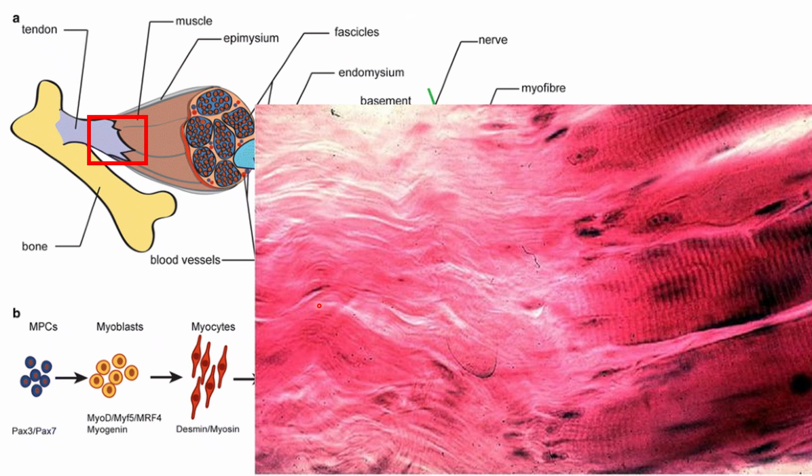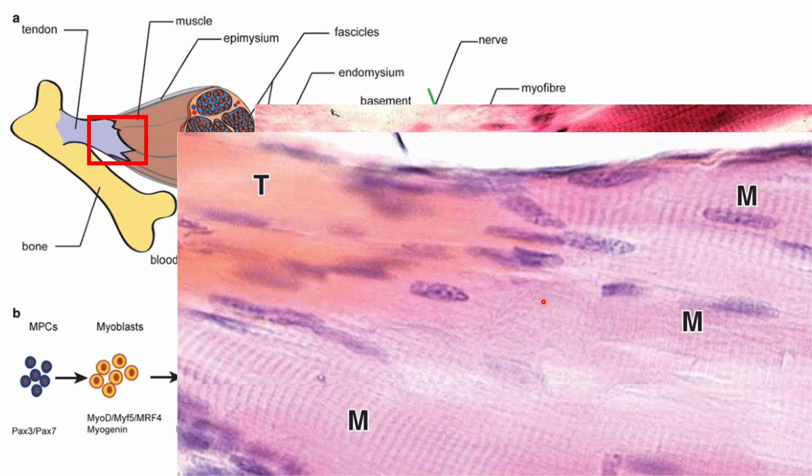And in this area, you will see that we have your dense white fibrous connective tissue, right? It is not made of muscle tissue anymore. It is made of several layers of which fiber? Collagen fiber. So here is another photo of your tendon and muscle junction.